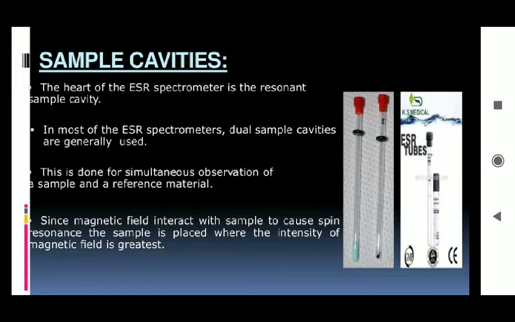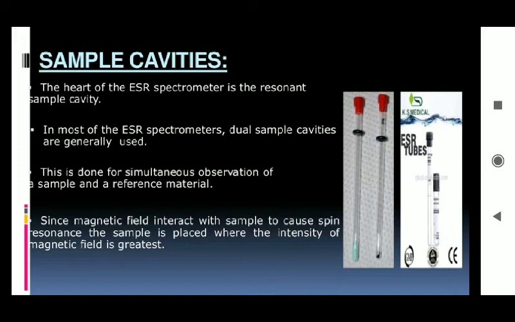Then the next part is the sample cavity. This region is very important in any instrument. The heart of the ESR spectrometer is the resonance sample cavity, where you can place your sample for analysis. In most ESR spectrometers, dual sample cavities are generally used.